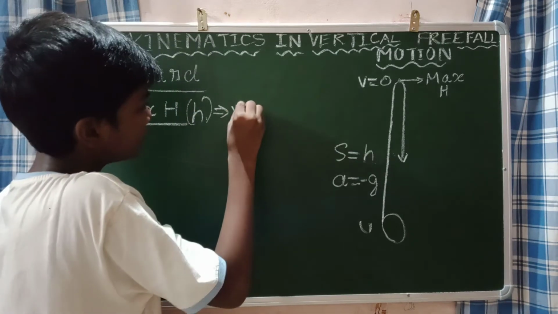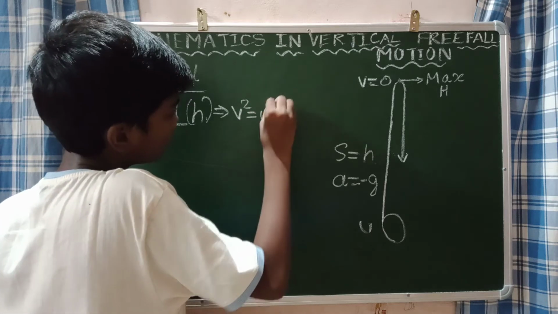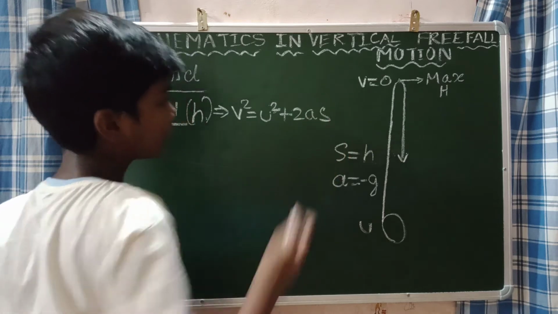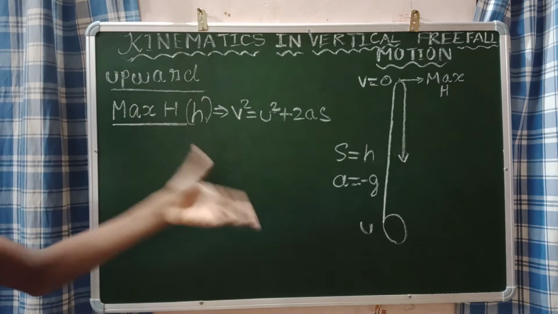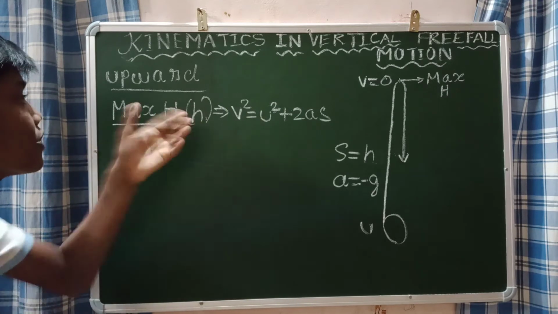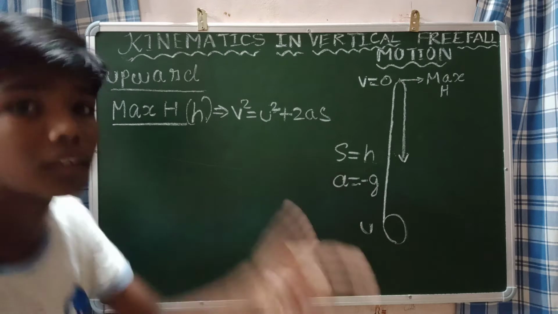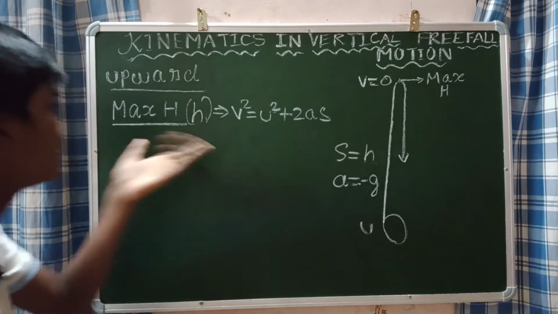The third equation is v square is equal to u square plus 2as. Using this third equation, you can easily find the maximum height. Now let us derive the maximum height.